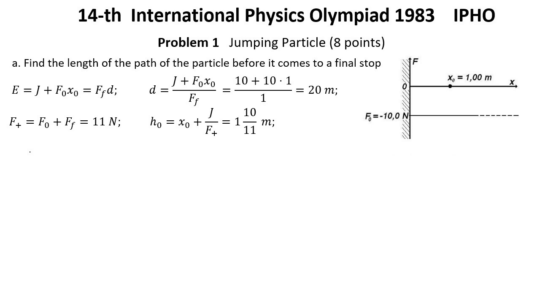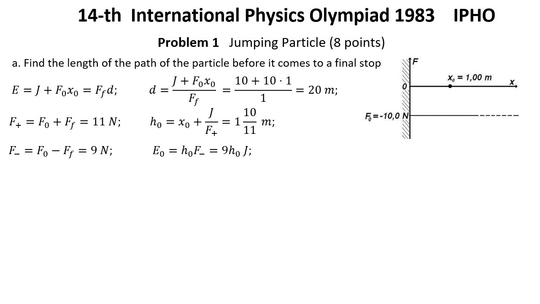Since the initial energy of the particle was J equals 10 joules, the height to which the particle rises above the initial height x0 is equal to J divided by F plus, or 10 divided by 11 meters, and the total maximum height h0 will be equal to 1 and 10 divided by 11 meters. Now the particle begins to move downwards. But now the force acting on the particle will be F minus equals F0 minus Ff, which is 9 newtons.